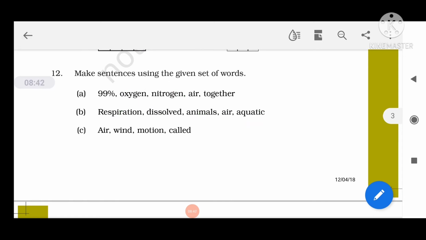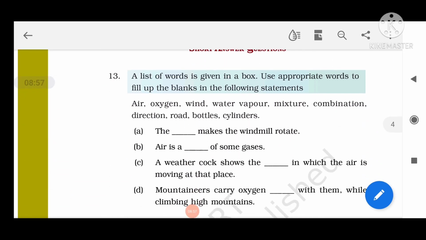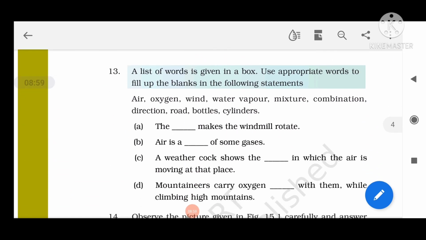I got it. Question number C: air in motion is called wind. I got it, this also. Now move to question number 13. It's a fill in the blanks question.